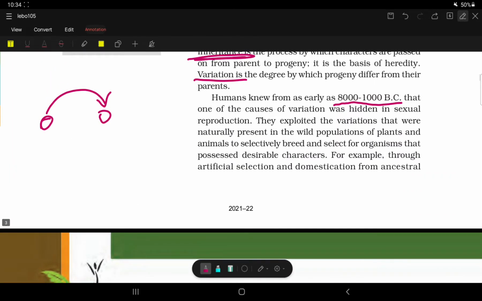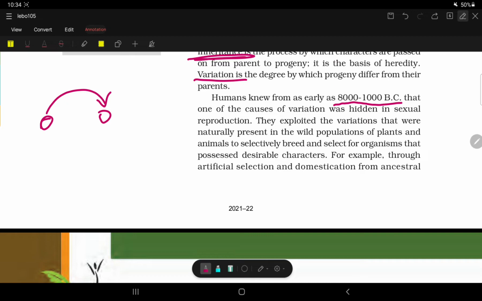I'll read that. Hidden in sexual reproduction, they exploited the variation that was naturally present in the wild population of plants and animals to selectively breed and select for organisms that possess desirable characters.